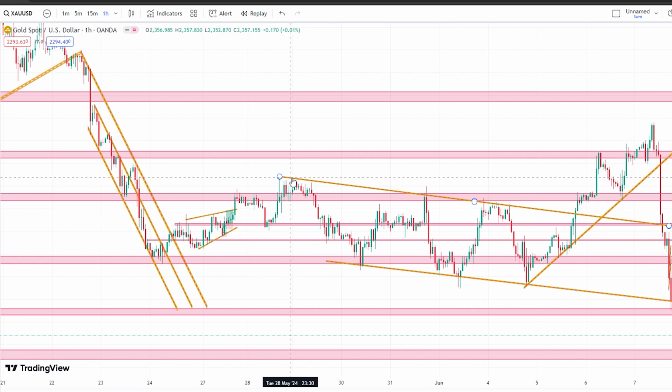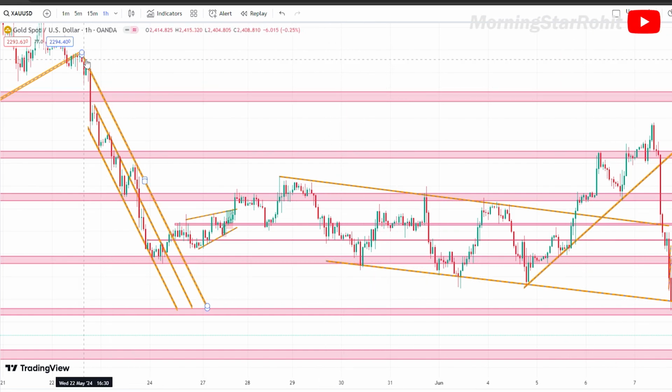And if you see, I only trade basic trend lines, support and resistance. Like if I show you on the 1 hour, even on the 5-minute time frame, everything is clear. Basic trend lines are followed so perfectly. Basic trend line resistance, basic trend line support, the market was following everything so perfectly.